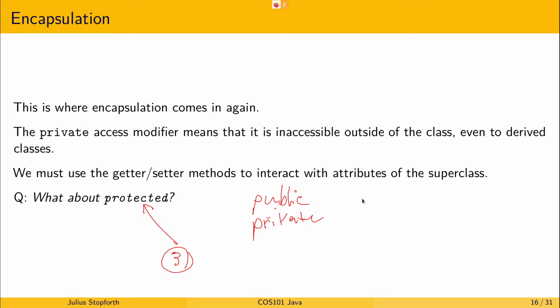And protected means that both the current class and the immediate child classes, so if we had a person and a student, protected means that both of these can access that attribute in the parent. Okay, because it's protected.